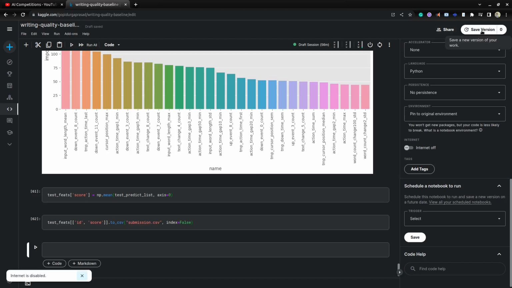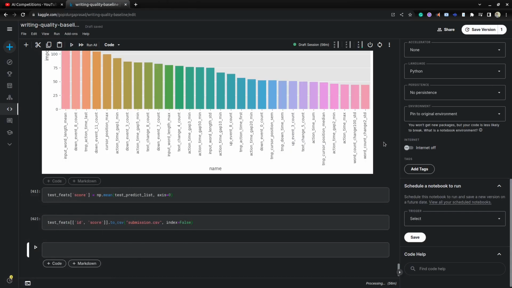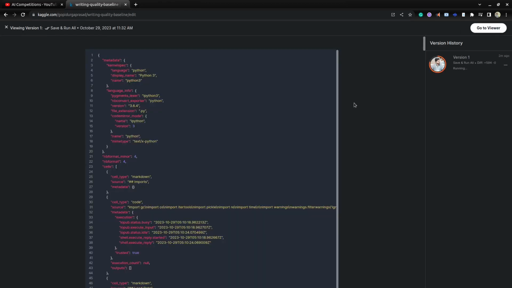If you click on save version, this version is rerun. Once you click save version, it will show that it's still running. It will rerun whatever models you are running, from the start to the end.